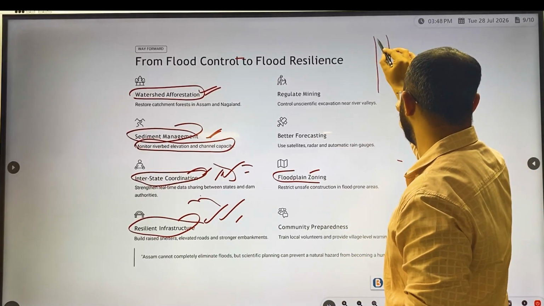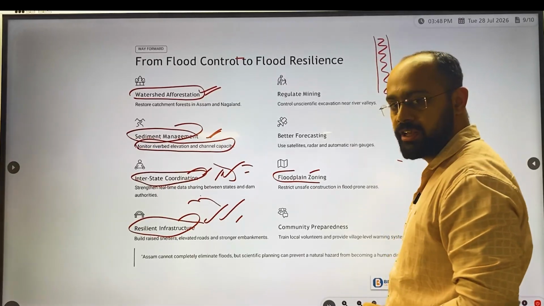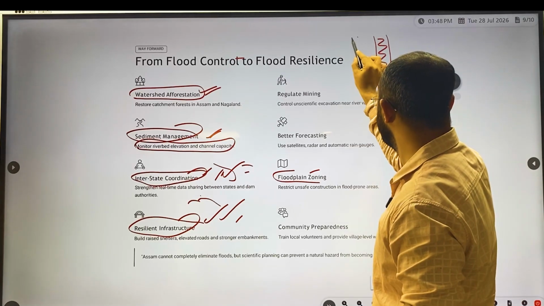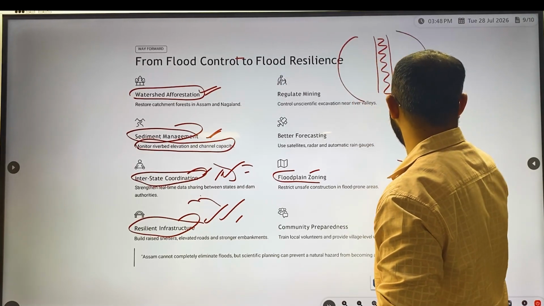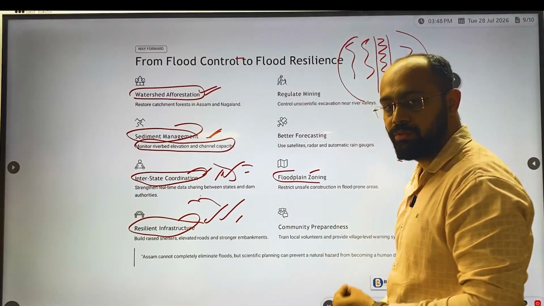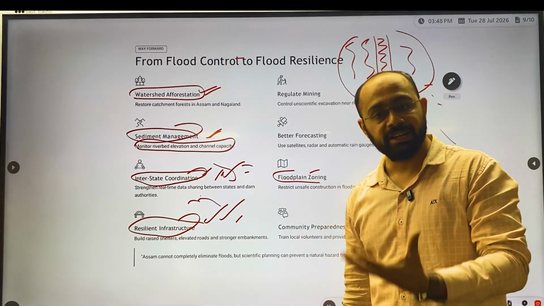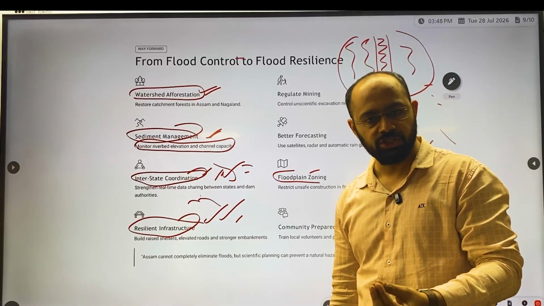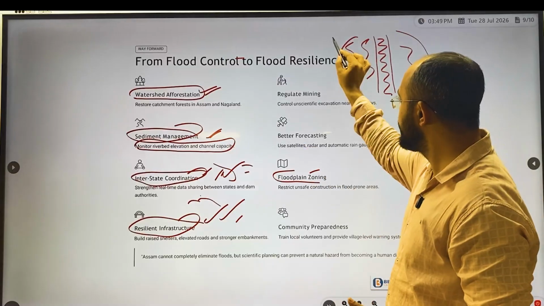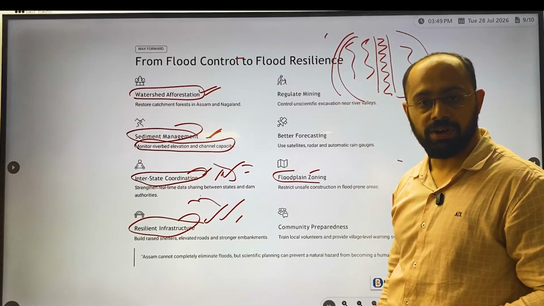As I told you, water is flowing in this particular area, and whenever there is high rainfall, this water will come out into this particular area. When the water flow also reaches this area, we have to restrict any kind of construction, of houses or hotels, in this area. Whatever construction has to be done, it has to be done outside these floodplain areas.